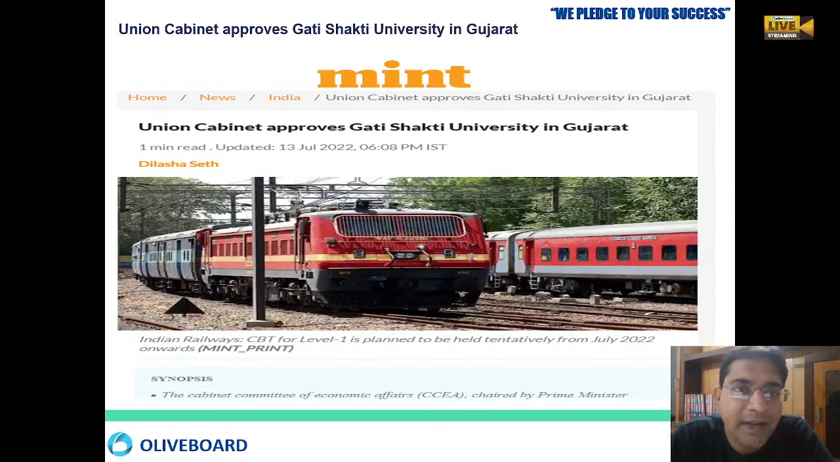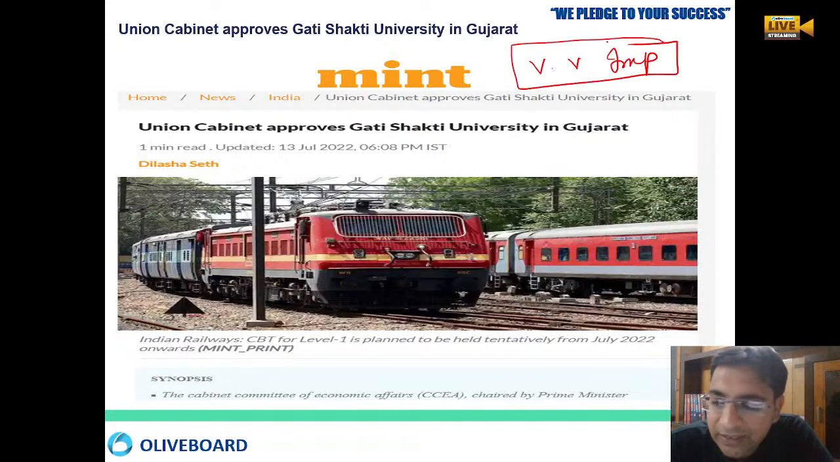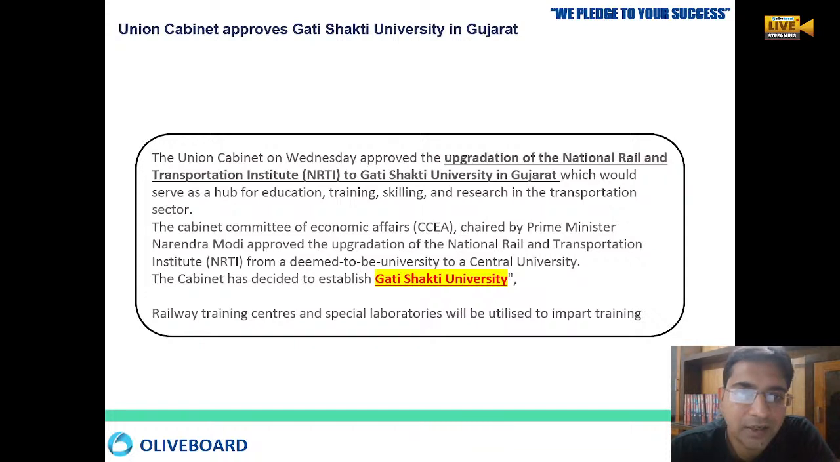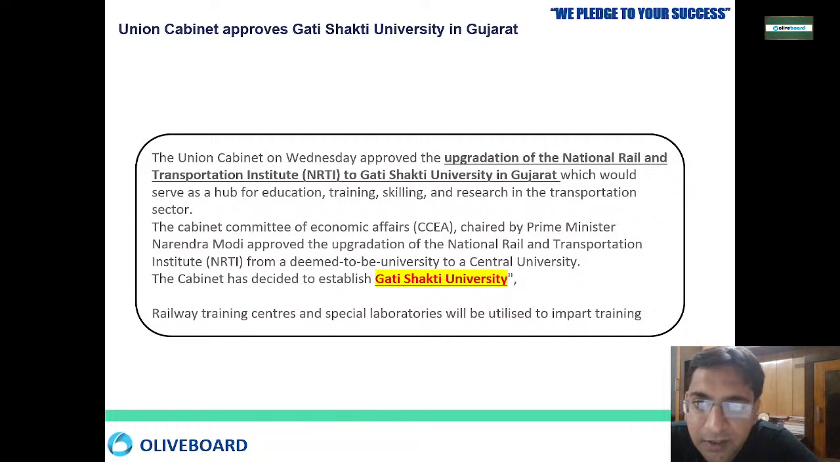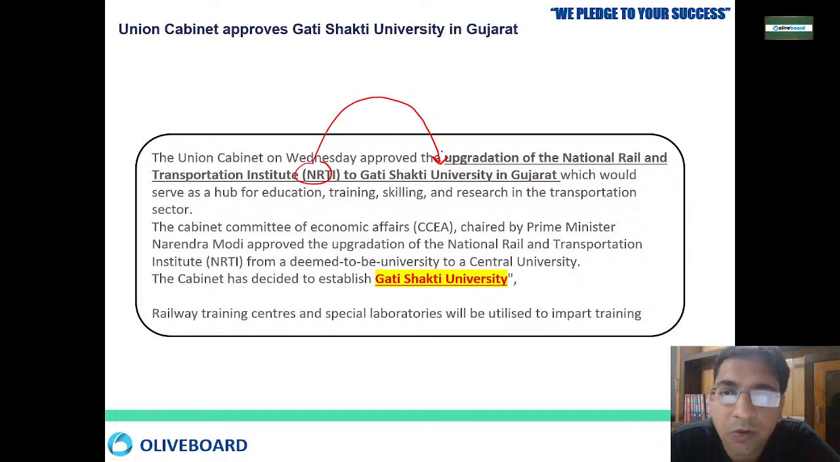Now, the Union Cabinet has approved Gati Shakti University. Very, very important. With Gati Shakti, everybody knows there is the Gati Shakti project, but the Gati Shakti University is linked with your Gati Shakti master plan. The Union Cabinet has decided to upgrade the National Rail Transport Institute, that is NRTI, and now it will be called Gati Shakti University in Gujarat.